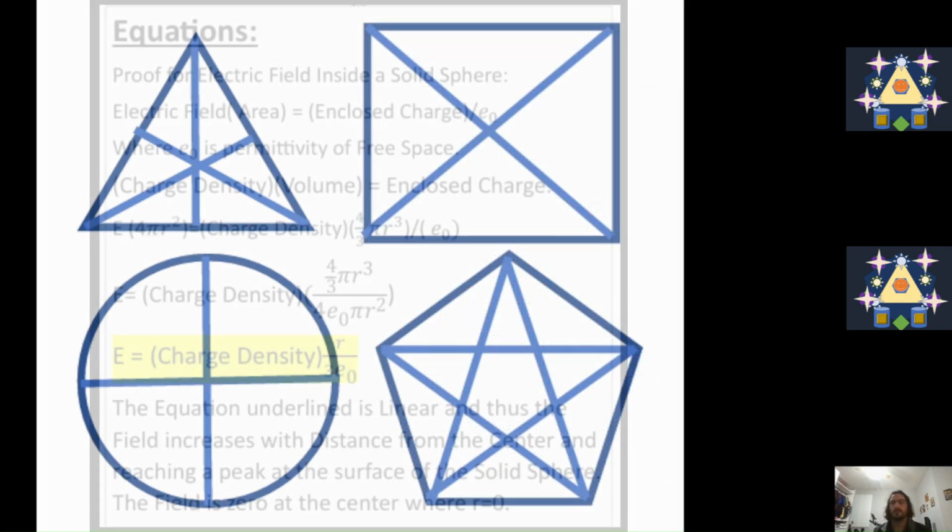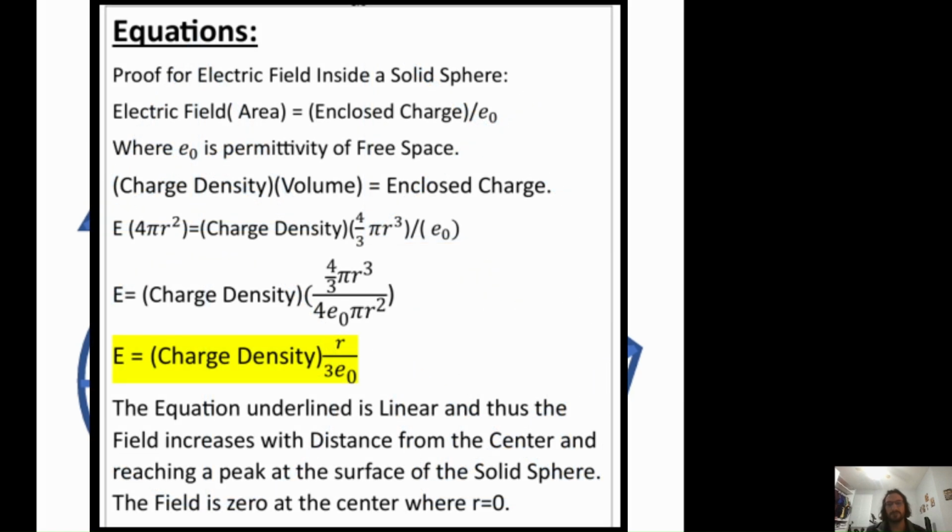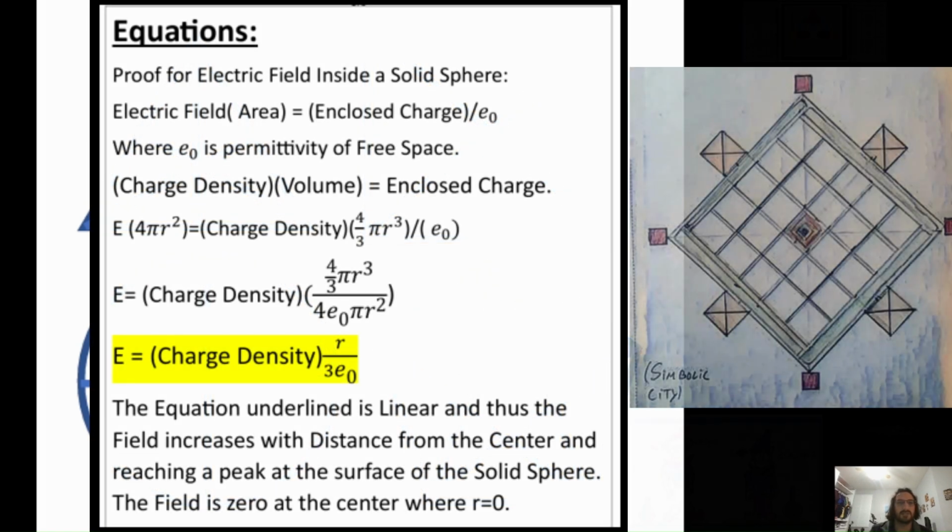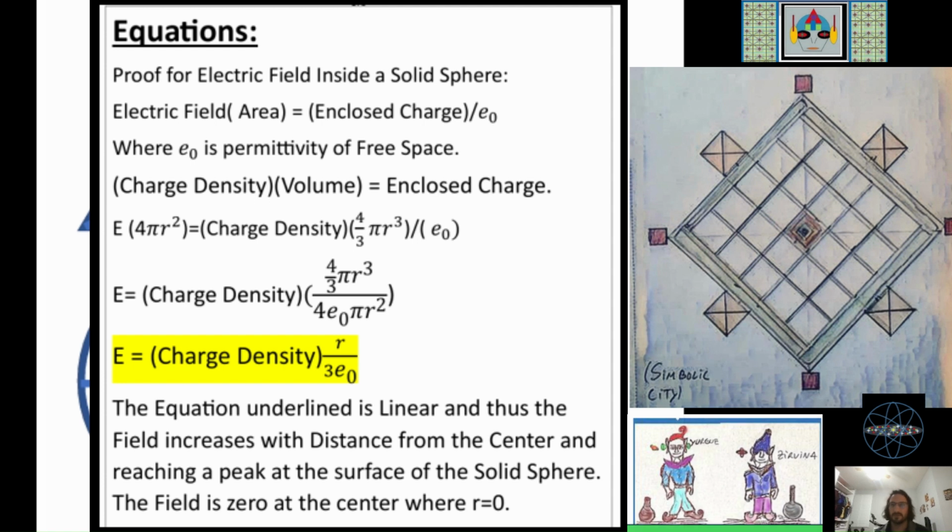And now for some equations, proof for electric field inside a solid sphere. As we saw earlier, the field increases linearly inside a solid sphere. It's zero in the middle and then increases linearly all the way to the radius and then it drops inversely.